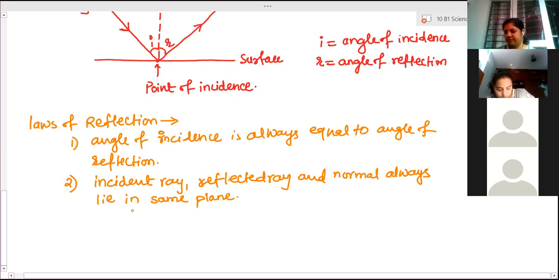What does this mean? What does the second law mean? Like if we take a surface, put a mirror on it, and cast an incident ray on it, and if we draw a plane passing through the incident ray and normal, a cut, then the cut will also pass through the reflected ray. It will not come at an angle. Let me explain it.